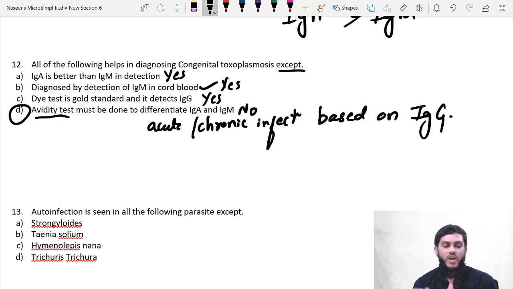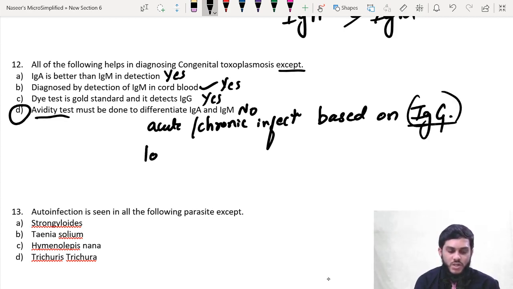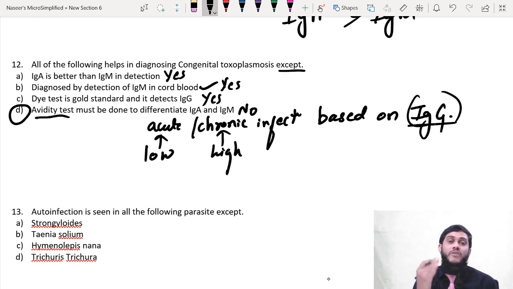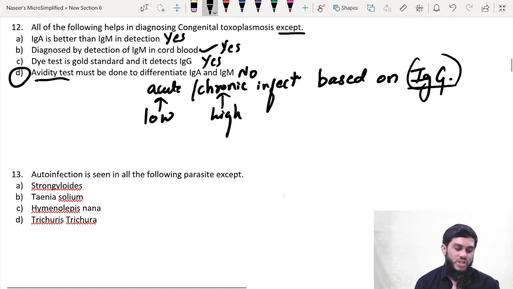Avidity test. If you perform avidity test of IgG, if avidity is low, you can say it is an acute infection. If avidity is high, then you can say it is a chronic infection, because avidity increases with time. So low avidity means earlier infection, that is acute infection. High avidity means later part of the infection, that is chronic infection. So answer is D for this question.